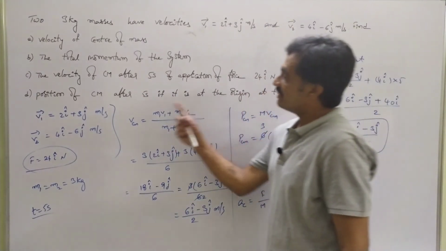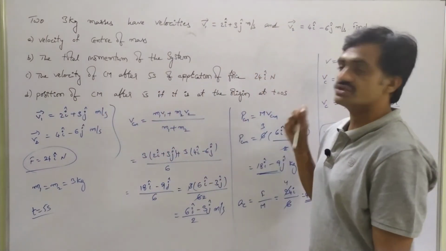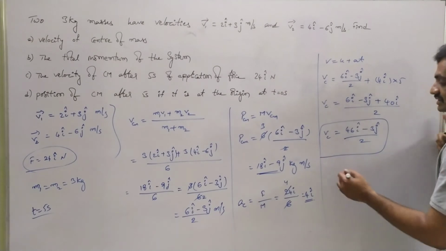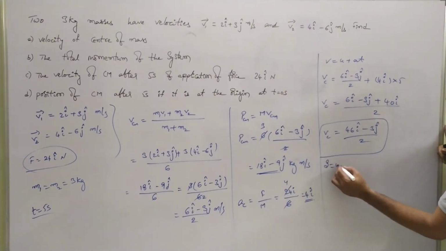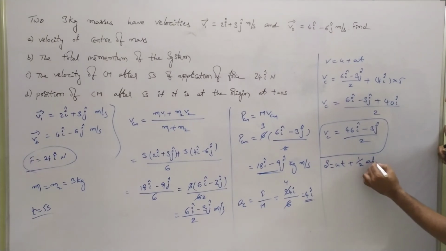Now again, observe that we have to find the position of the center of mass after 5 seconds if it is at the origin at t = 0 seconds. For this we use the equation s = ut + ½at².